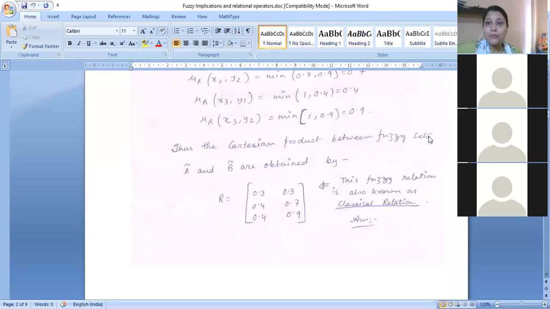First, tell me whether this particular problem is clear to you or not. The classical relation, or Cartesian product, is understood by all? Okay. So there is no query or question. Can I move forward?